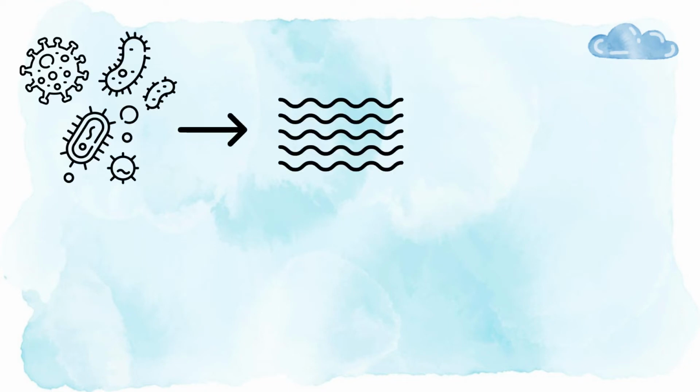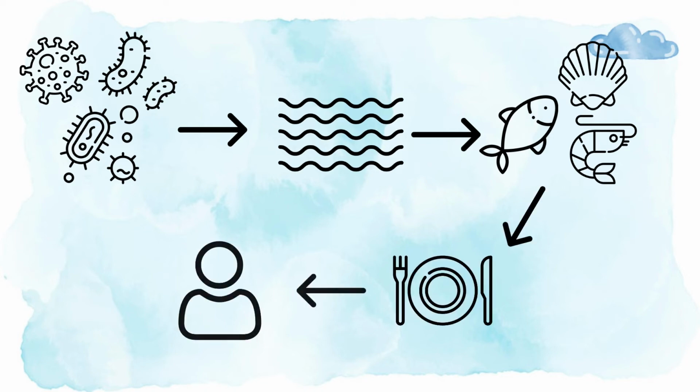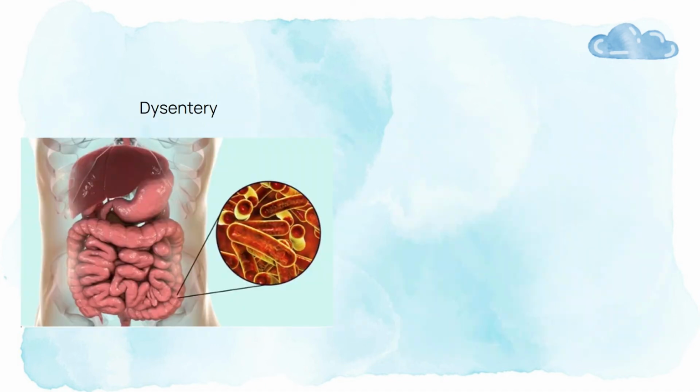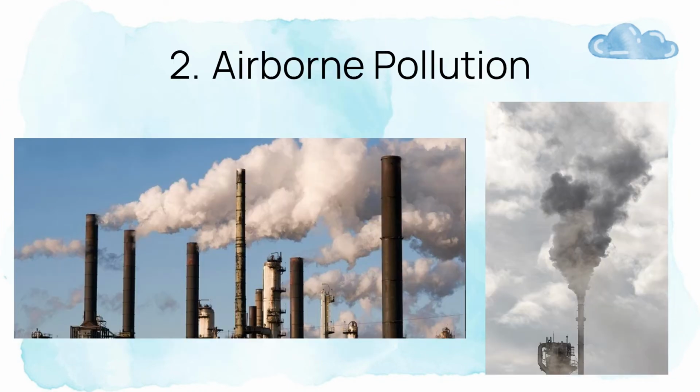Excess nutrient salts discharged into the ocean cause bacteria and viruses to multiply. Viruses enter the bodies of fish and shellfish, endangering their growth and development, and through food into the human body, can cause many diseases, such as typhoid, hepatitis, dysentery and gastroenteritis. Excessive nutrient salts will also cause an algal bloom phenomenon. The second is airborne pollution. Atmospheric harmful, toxic gases and waste gas come into the sea, dissolved by seawater.